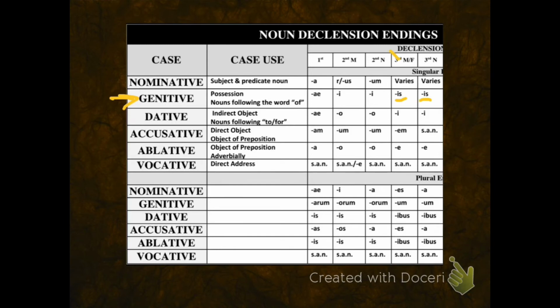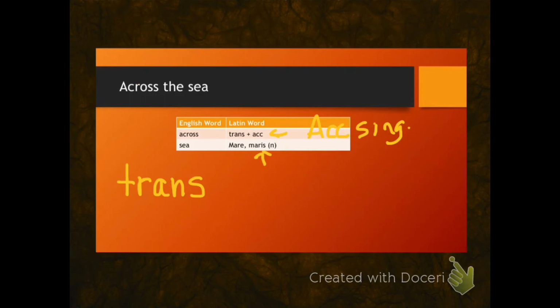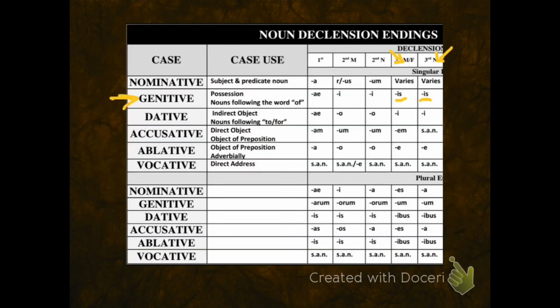One column of endings is for masculine and feminine nouns, and the other is for neuter nouns. Third declension nouns have the gender told to us. This is a neuter noun. And I'm looking for the accusative singular ending. So I go to accusative singular. Singular endings are on the top. And I go to the final column, third declension neuter, all the way down to accusative singular.